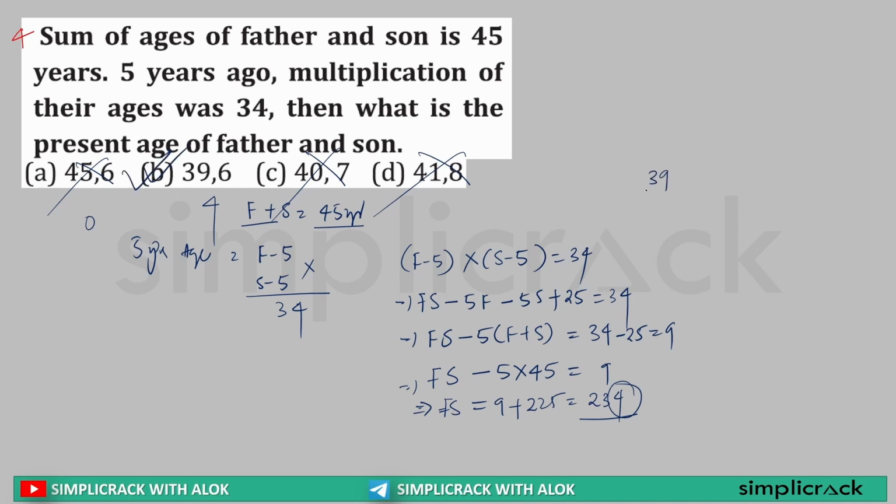And if I multiply 39 into 6, I will get 6 9s are 54, 5 here, 6 3s are 18 plus 5 is equal to 23. So it is 234. Clear? Simple. Very simple to solve the question. Yes or no? Yes. Next.